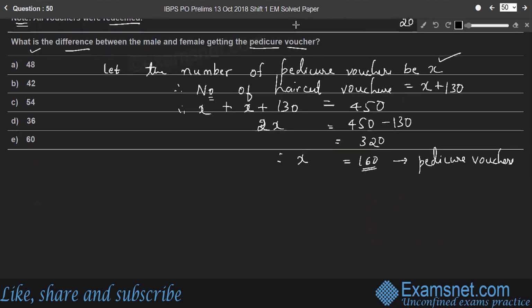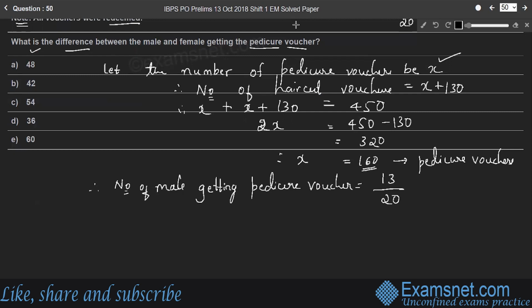Therefore, the number of males getting pedicure voucher is equal to, out of 20, 13. Therefore, for 160, so 13 into 8, 104. So 104 men will be getting pedicure voucher, right?